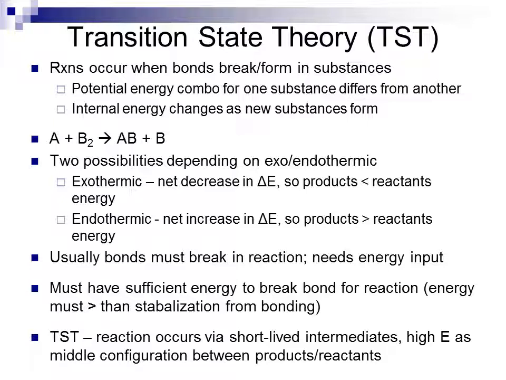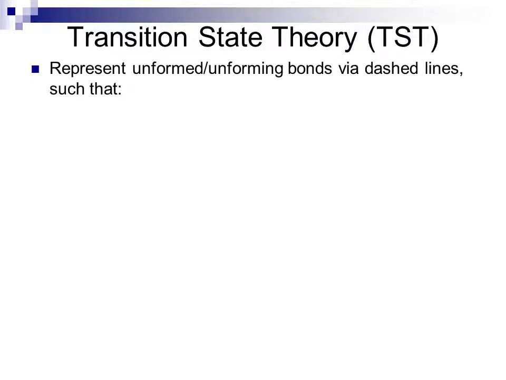Now, transition state theory says that a reaction occurs by a short-lived intermediate. These short-lived intermediates are high energy, and they serve as an intermediate configuration between products and reactants. So these little intermediates are basically a transition between product and reactant in terms of the physical nature of these systems. They represent unformed or unforming bonds in transition state theory using dashed lines.